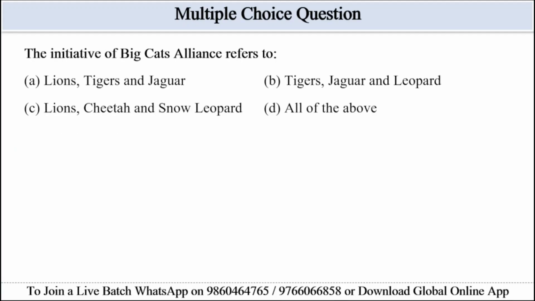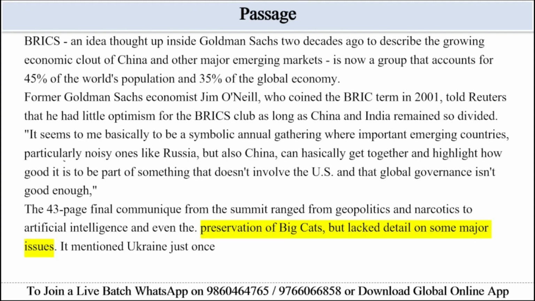The initiative of the Big Cats Alliance refers to: options are given: lion, tigers, and jaguar; lions, cheetah, and snow leopard; tigers, jaguar, and leopard; option D, all of the above. As per the passage, preservation of big cats was mentioned but lacked detail on some major issues. So it was discussed in the passage.